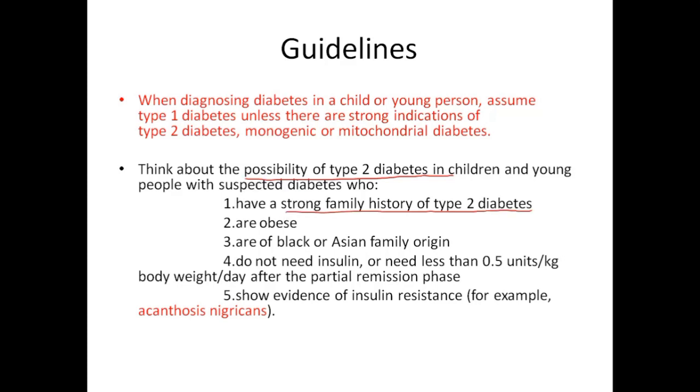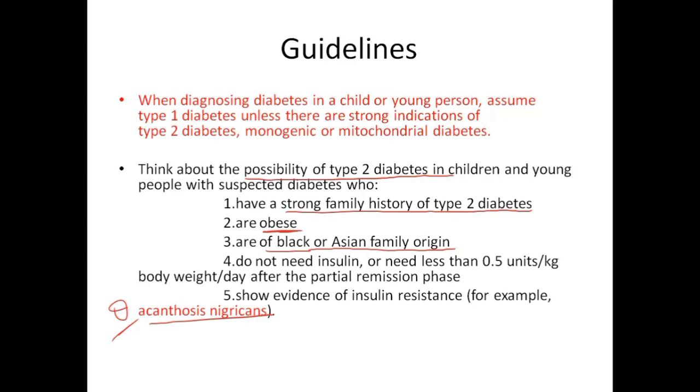The second point is the child is obese, or of black or Asian family origin. They do not require insulin or need less than 0.5 unit per kg body weight per day. And the last very important point is acanthosis nigricans. In the question, they might not mention acanthosis nigricans.